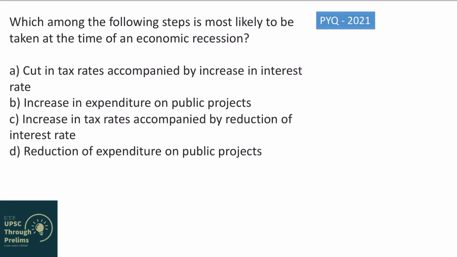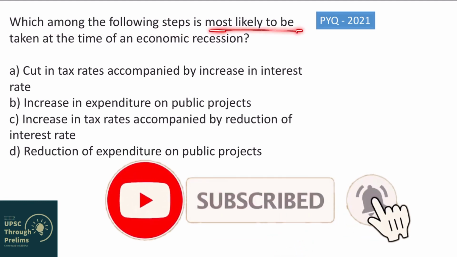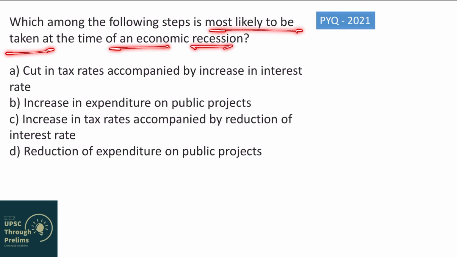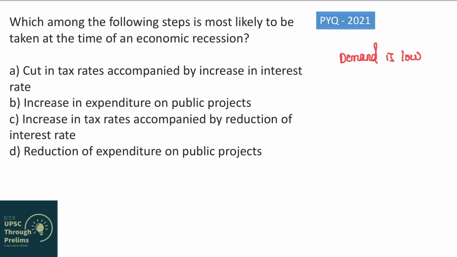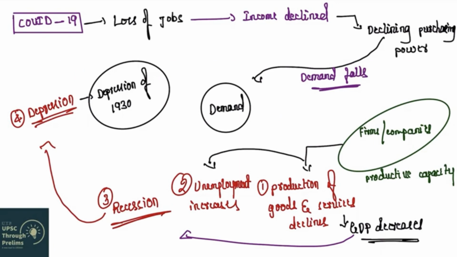So now let us see what this question is asking. Which among the following steps is most likely to be taken at the time of economic recession? You should know what happens during economic recession. At the time of economic recession, demand is very, very low. Why demand will be low and how demand is connected with economic recession, I have already discussed in my second video. Okay, so whenever demand is low, what other thing will be low?